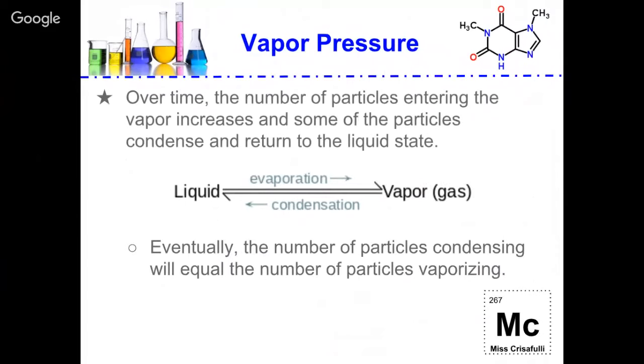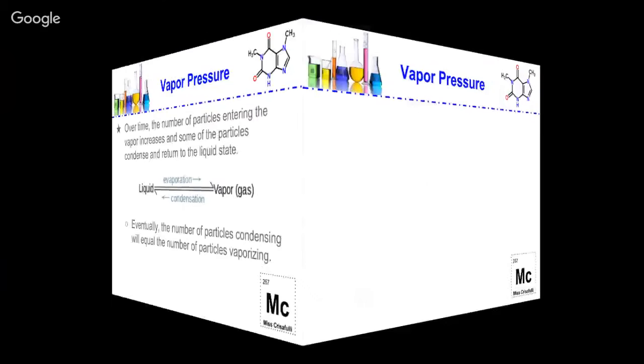Over time, the number of particles entering the vapor increases, and some of the particles condense and return into the liquid state. This happens in what we call an equilibrium. So we have liquid going to a gas, and we have gas going back to a liquid. So eventually, the number of particles condensing will equal the number of particles vaporizing.